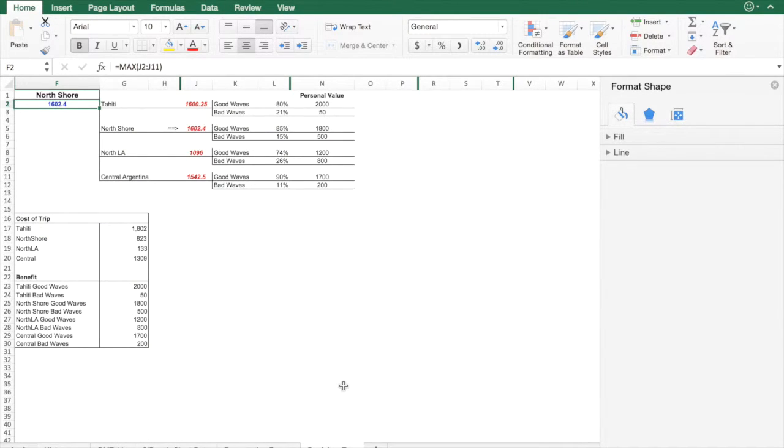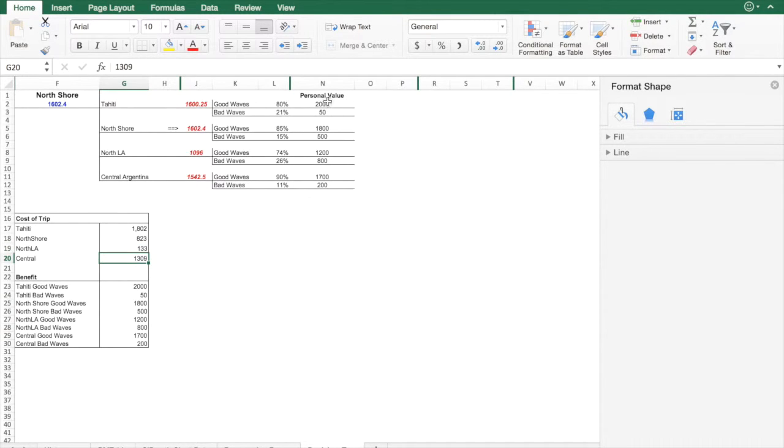So we created a decision tree, and in our decision tree, we took into account not only the size of waves, so whether they were good or bad, but also the cost of our trip. So a cost of a plane flight to Tahiti is around $1,800, to the North Shore only $800, North Los Angeles only $133, and in Central Argentina $1,300.